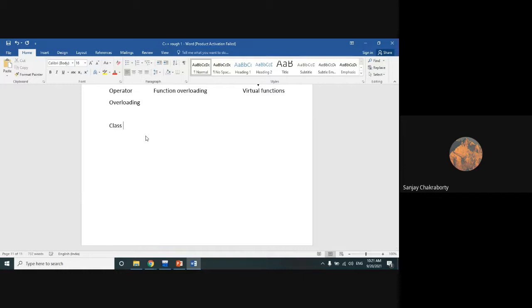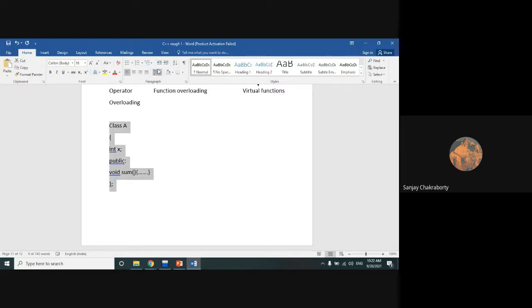Suppose we have a class A. Within this class, suppose we have a variable int x, and within a public access specifier, we have defined a method, suppose void sum. I am not defining the body of the method. It can be anything. Now we have closed the class brackets.